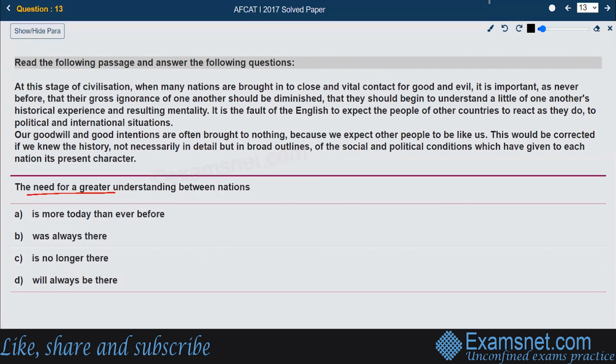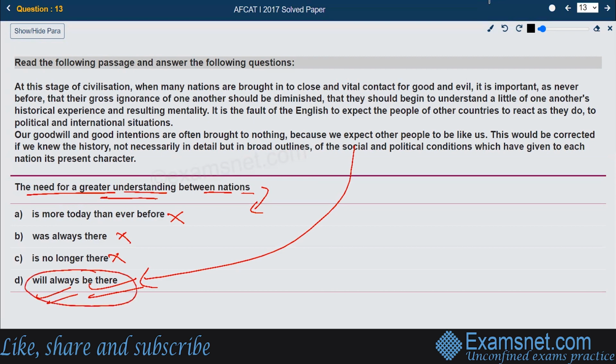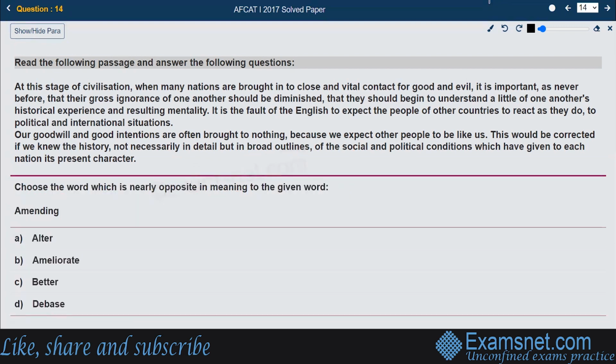Again, the question is the need for a greater understanding between nations. What is the need? The options: is more today than ever before, it is not mentioned there; was always there, also not mentioned; is no longer there, not mentioned; will always be there. This can be concluded from the whole paragraph, that understanding needs to be developed between nations for a global society and developments. So the greater understanding between nations will always be present there. So that is the right answer, option number D.